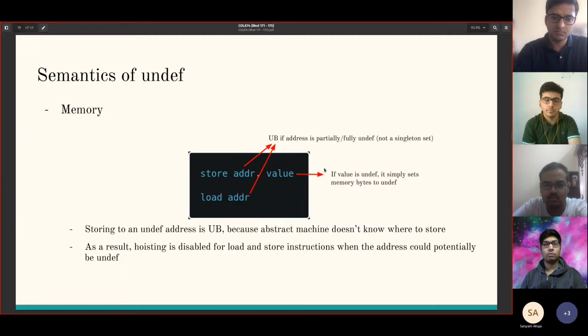The implication for memory is that if the address is either partially or fully undef, then the abstract machine cannot figure out where to store it. There can be many possible candidate locations, so this is UB. However, if the value is undef, it's not UB, it's well defined, and the corresponding address is simply set to undef. And since an address that is partially or fully undef is UB, hoisting for these instructions is disabled.